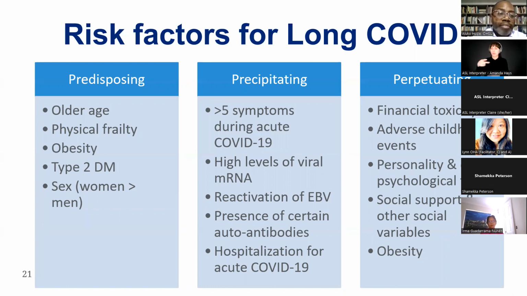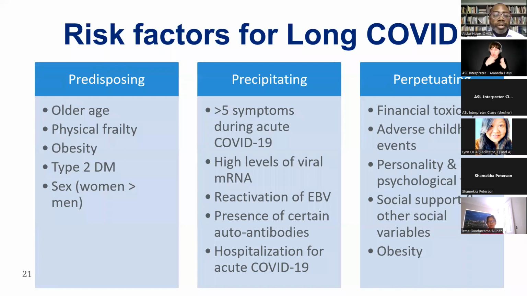So patients who have a severe COVID infection, whether it be defined by the amount of symptoms, whether it be defined by the amount of virus in the body, that's what we call the high level of viral mRNA, or whether the virus leads to a reactivation of other viruses that can lay dormant in the body, like EBV, which is a virus that often lays dormant in the nerves and can be reactivated under stress. And so that's something that can certainly happen when somebody gets a viral infection like COVID.